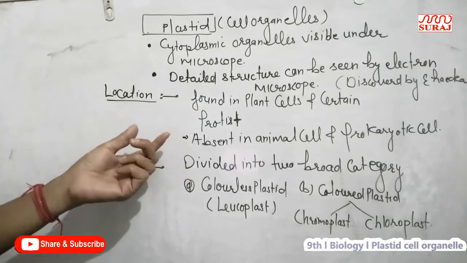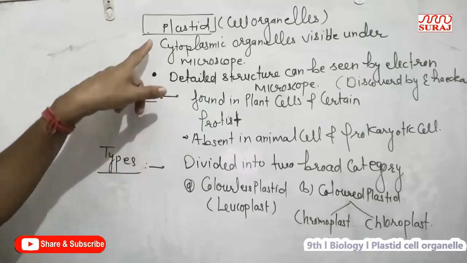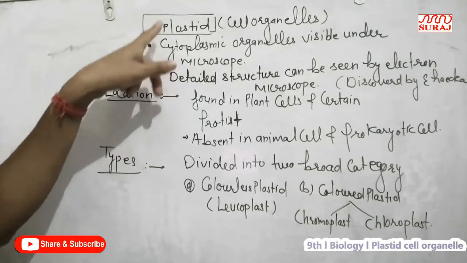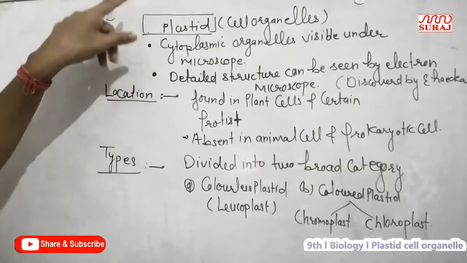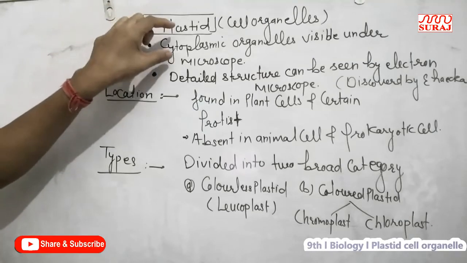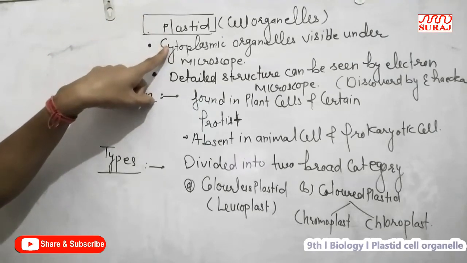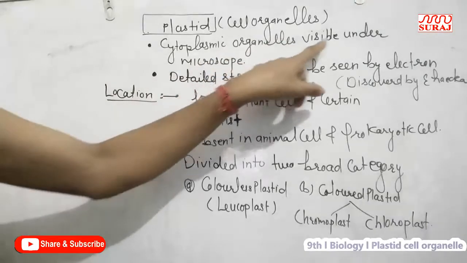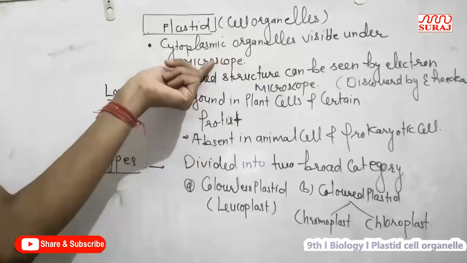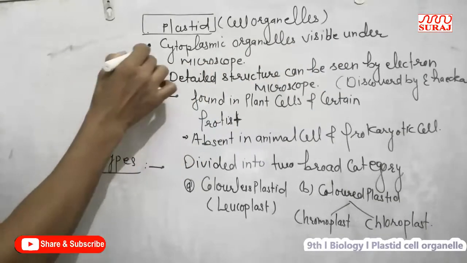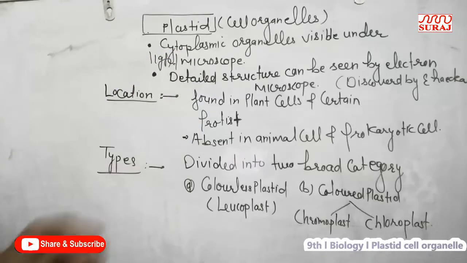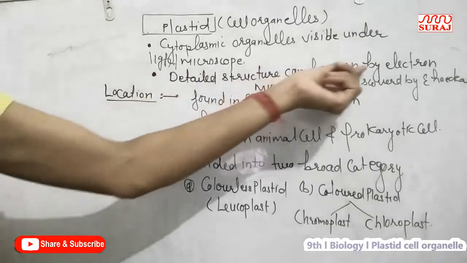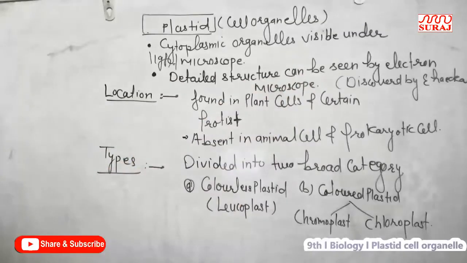Hello everyone. Today we are here with a new topic, that is plastid cell organelle. As we all know, plastid is a cytoplasmic double membrane bound cell organelle, visible under the light microscope. But the detailed structure can be seen only with the help of an electron microscope.